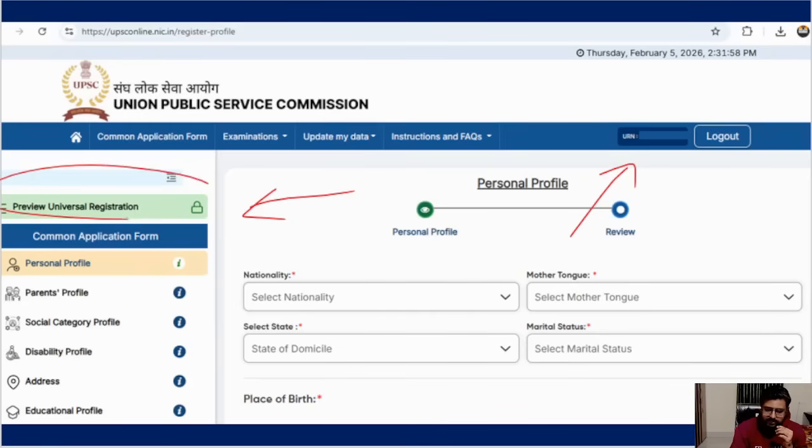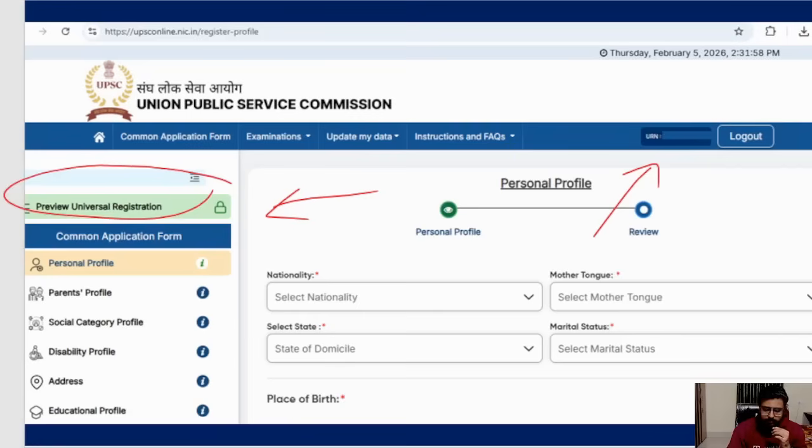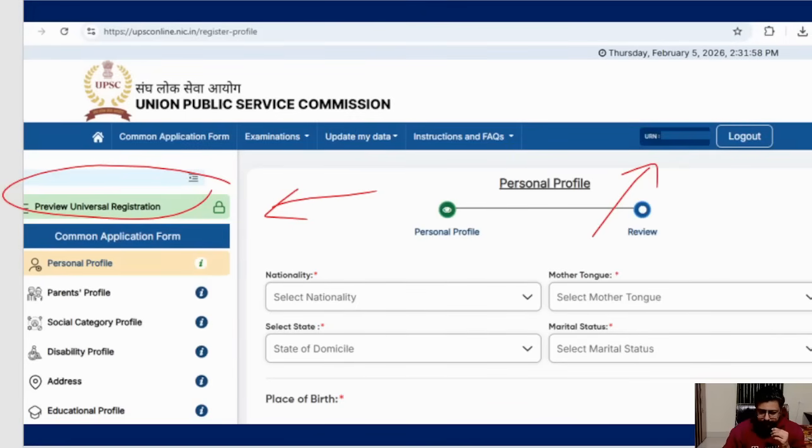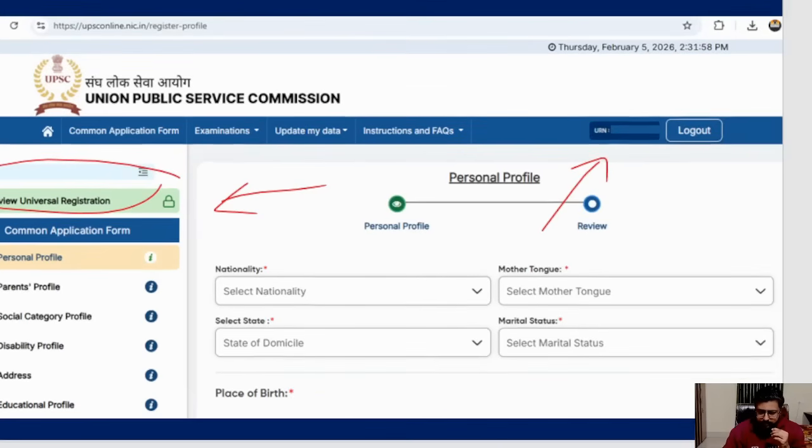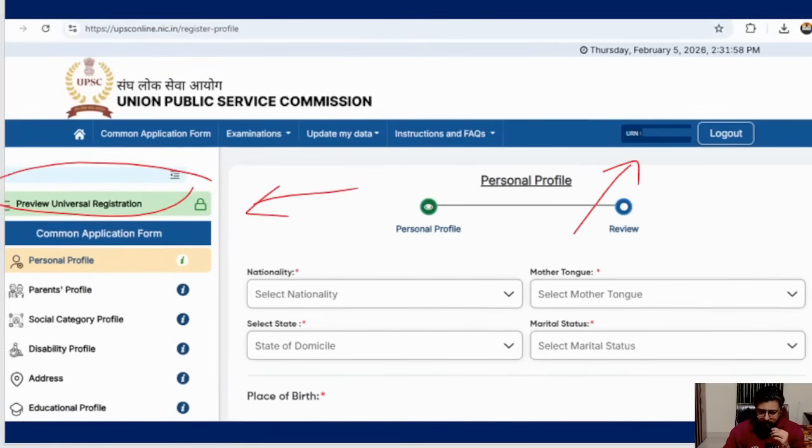Okay, see, now those 3 things are merged into one thing. That 3 thing is merged into preview. Just 1 second. Preview URN. Okay, now we are going to do the third window in the home page, the third section, that is the common application form. Okay, CAF, common application form. So this one again, personal profile, parents profile, social category profile, disability, many things you have to fill.